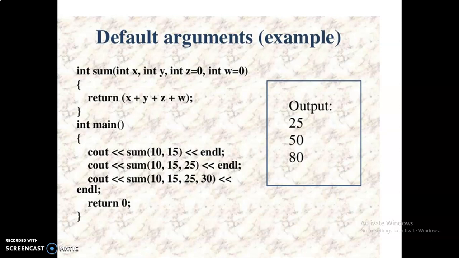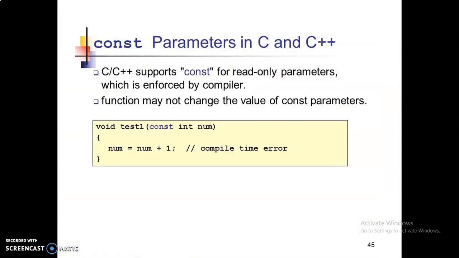In the second function call, 3 arguments are passed: 10, 15 and 25. So when this sum function is called, the value of x is 10, the value of y is 15 and the value of z is 25. The last one uses the default value, w is 0. But in the third function call, all 4 parameters are given, so the default arguments do not apply here. The value of x is 10, y is 15, z is 25 and w is 30. So this is the purpose of the default arguments.